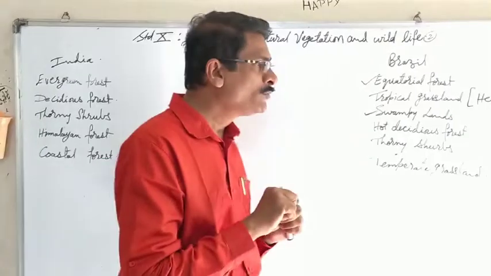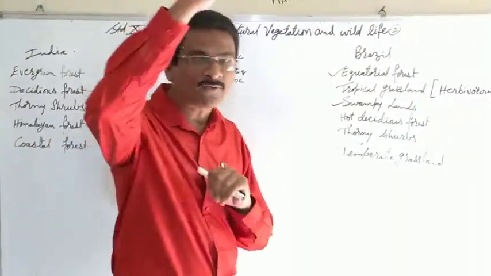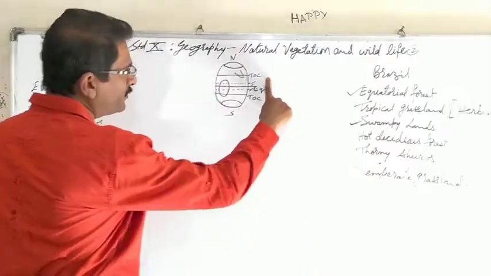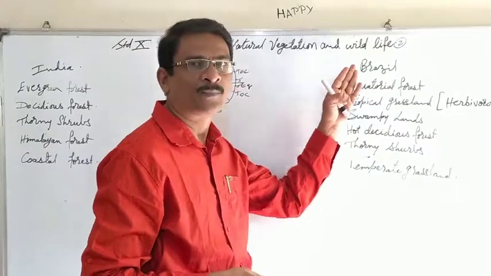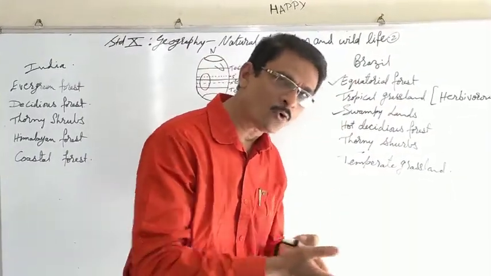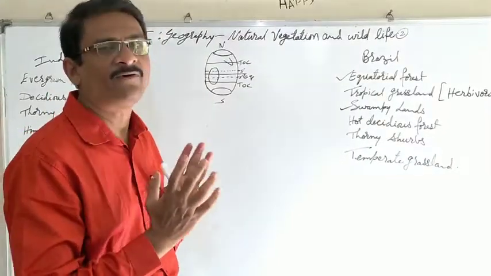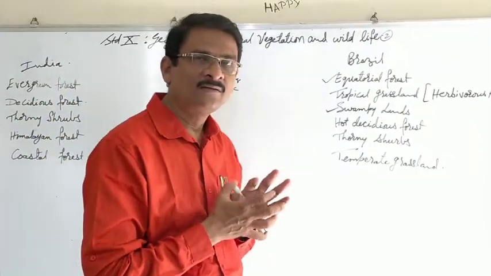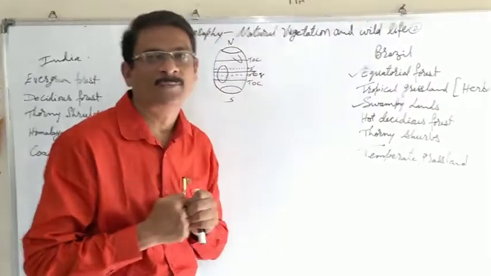And many of the trees that are available in the tropical belt, from the Tropic of Cancer to the Tropic of Capricorn, all over the world, are also available in Brazil. Apart from that, Brazil has its own greenery, and that is well favorable for preserving the green zone or vegetation of Brazil.